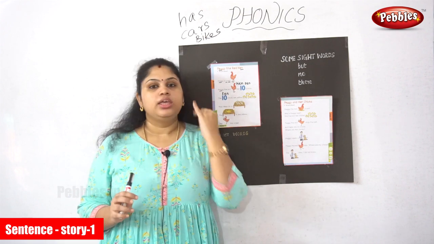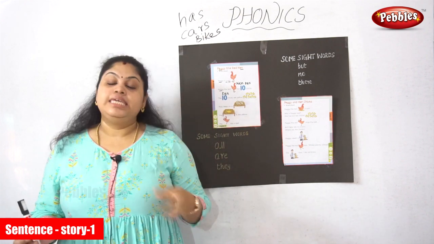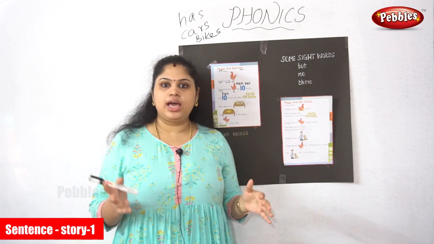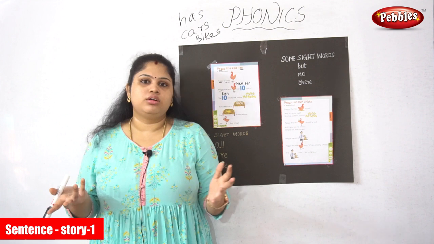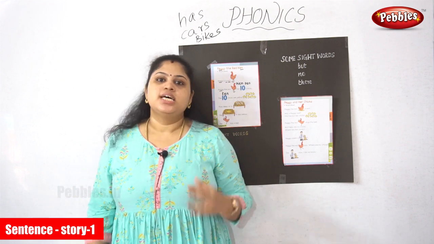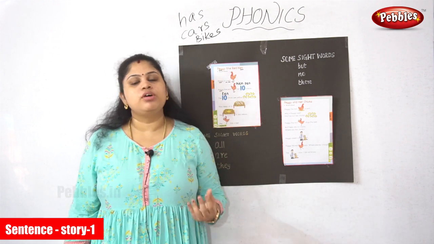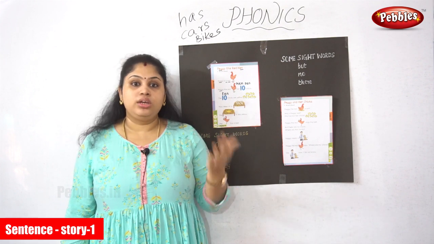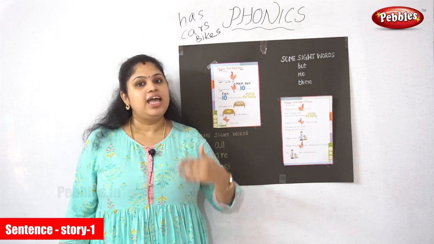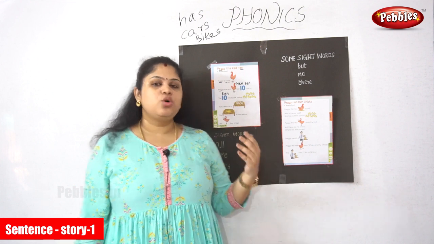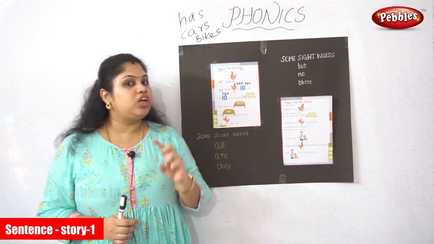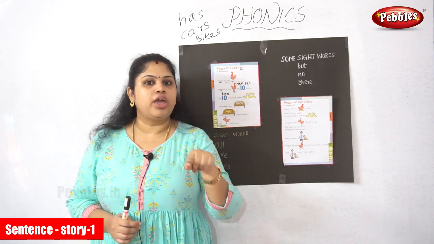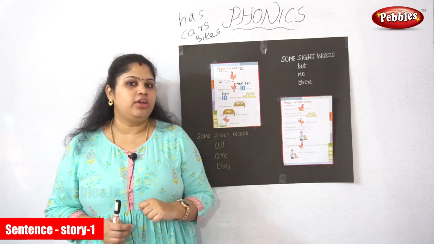When I say yellow, what are the things that look yellow in color? Can you tell me some examples? Yes, the sun looks yellow in color. Any other things that look yellow? Yes, the sunflower looks yellow. The school bus looks yellow, isn't it? There are many things in yellow color. A three-wheeler vehicle which is yellow in color, what is the vehicle name?